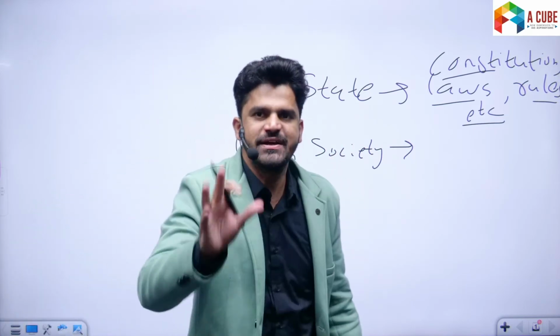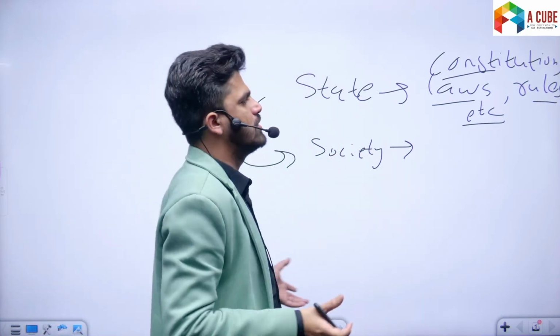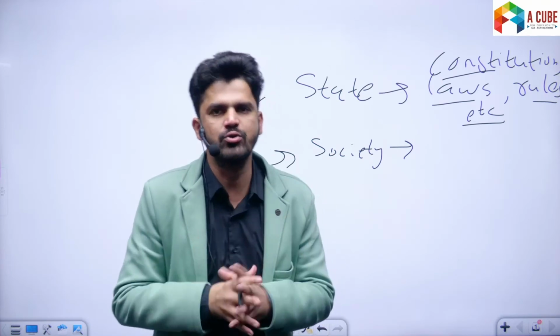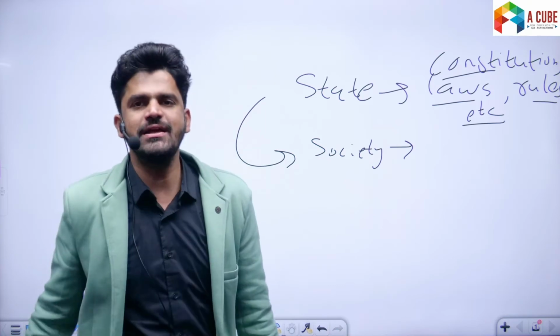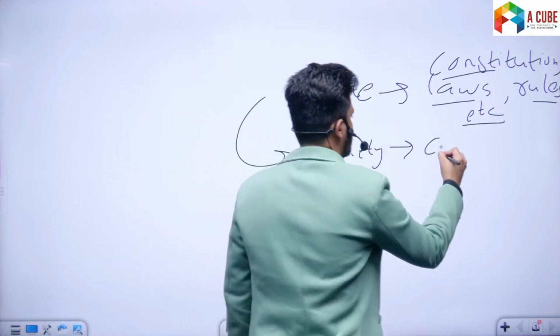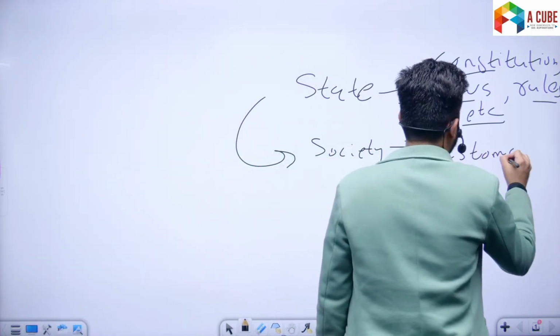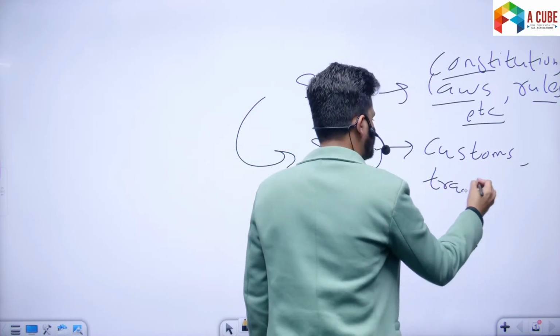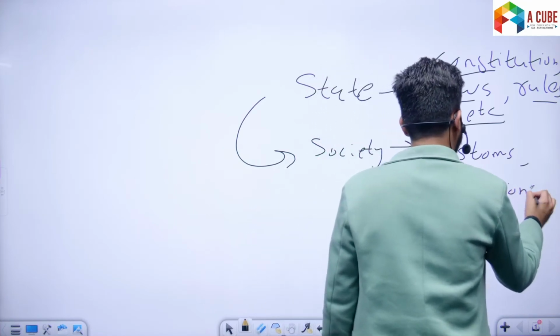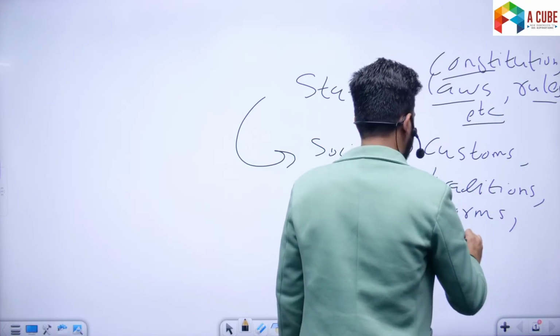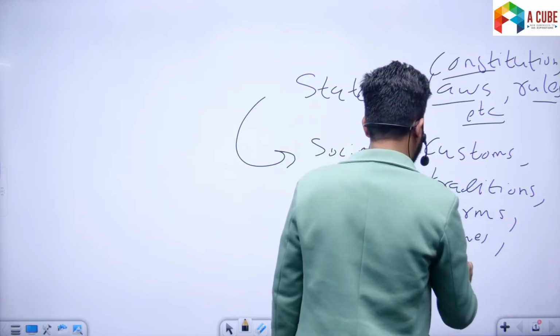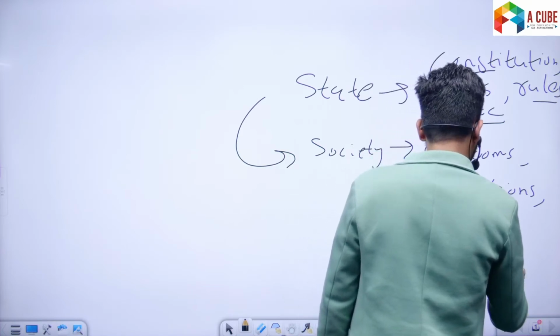No society can exist without some common rules and regulations. ठीक है, but the rules of the society are called customs, traditions, norms, values, practices, etc.